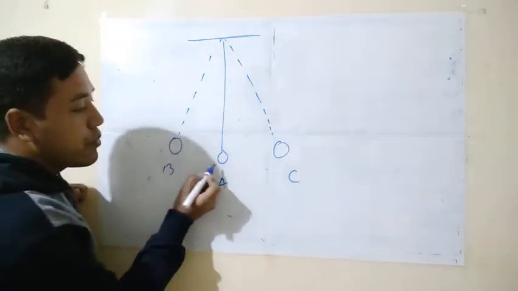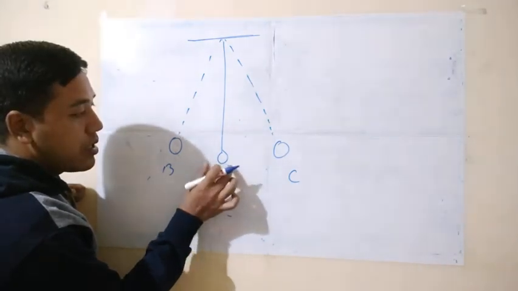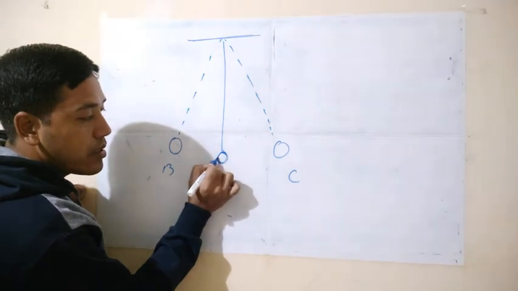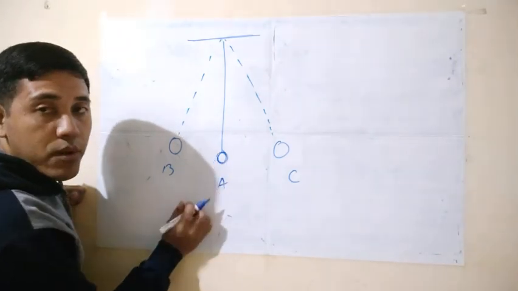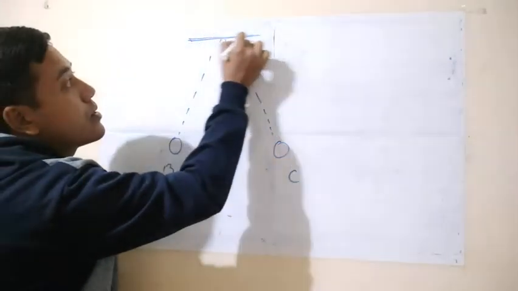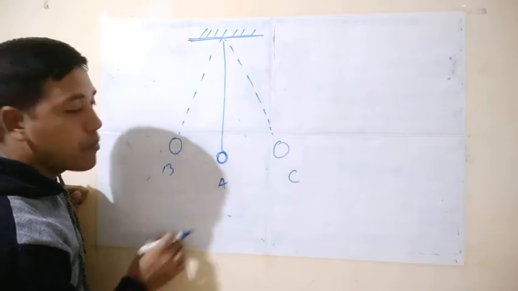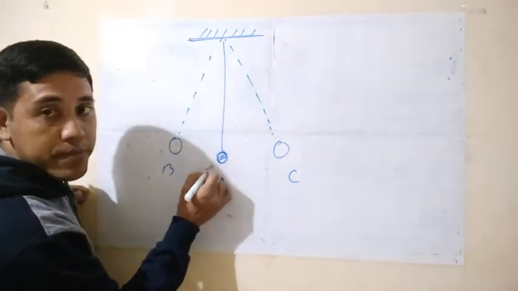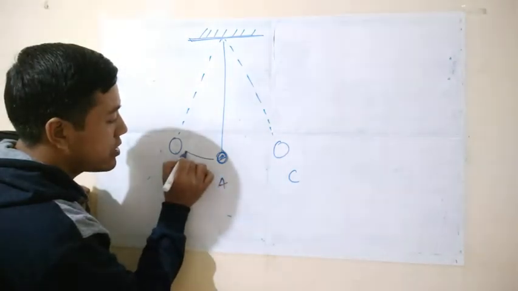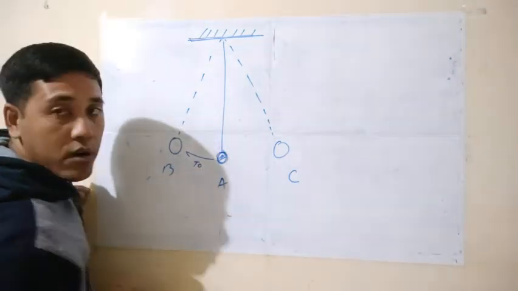When we bring the bob of the pendulum to the B portion, this is known as the 2.